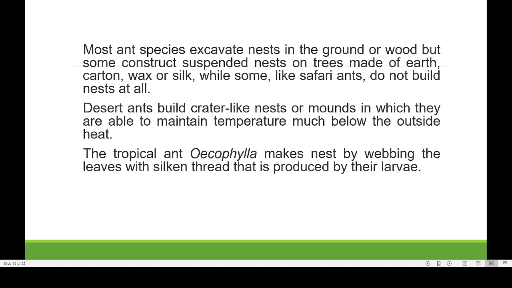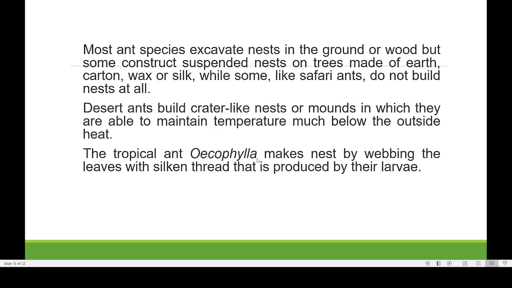Desert ants build crater-like nests or mounds in which they are able to maintain temperature much below the outside. That is another thing. Some ants are living in desert. What they do is that they will be building underground nests. In the underground nest, for example, if the desert temperature is 50 degrees, the temperature may be 30 or 35 degrees. So that way they are able to produce an air-conditioned nest below the soil.